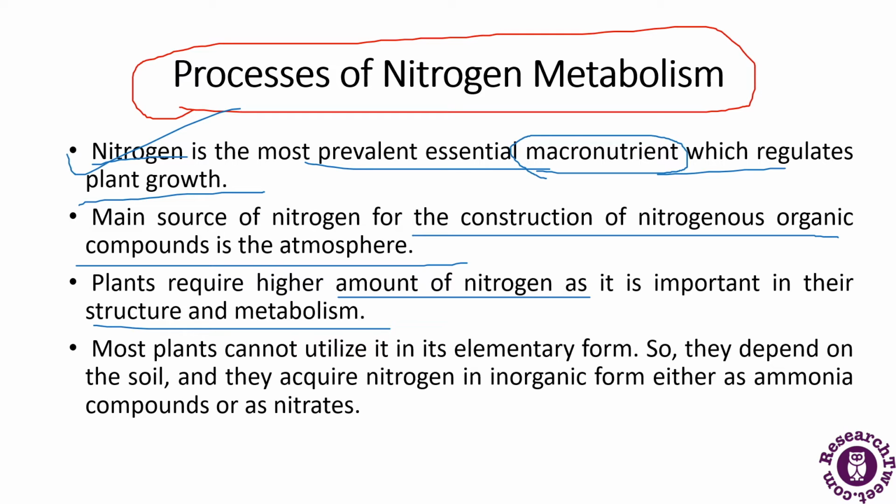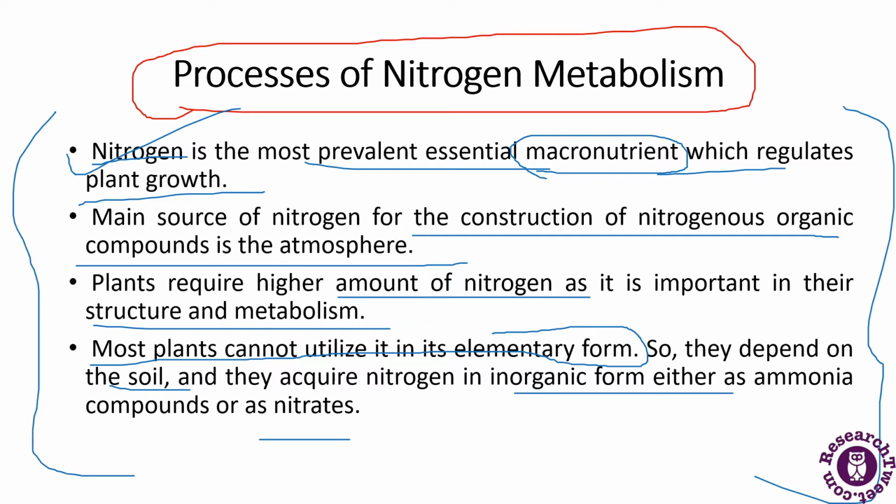Then, most plants cannot utilize nitrogen in the elementary form, so they depend on the soil, and they acquire nitrogen in inorganic form, either as ammonia compounds or as nitrates. So most plants do not utilize it in an elementary form, so they depend on the soil, and they acquire it in the ammonium form or in the form of nitrates. This is how the process of nitrogen metabolism works in the case of plants.